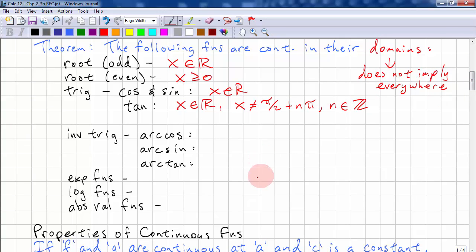For inverse trig functions, we can say arc cos, we can say inverse cos, they mean the same thing. So the domain for that is 0 to pi. And for arc sine, we have negative pi over 2 to pi over 2. And just a reminder, the square bracket includes the endpoints. A round bracket does not include the endpoints. And we have negative pi over 2 and pi over 2 again.